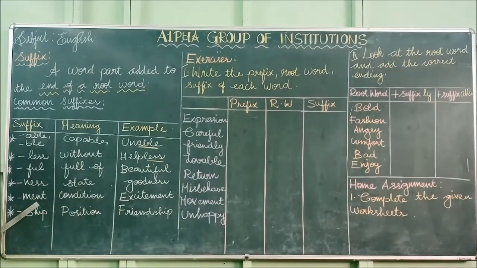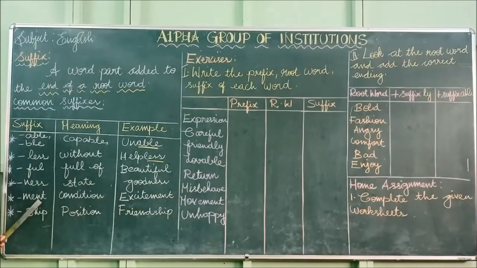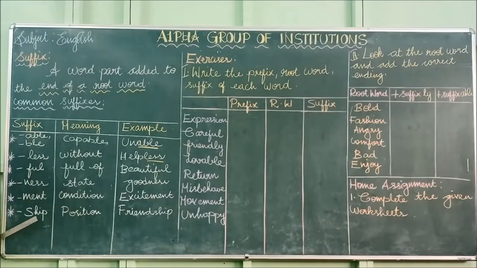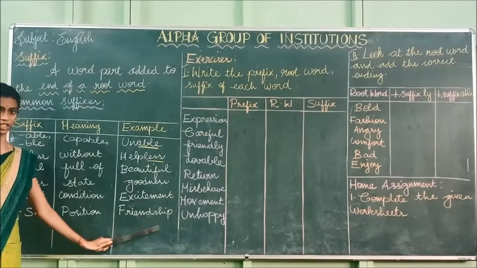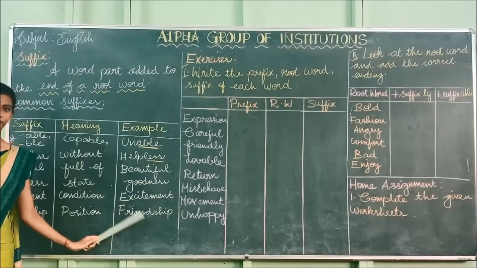And the next one is meant. Meant means condition, excitement. The meaning of meant is condition, and the example is excitement. Next one, ship. The meaning of ship is possession. The example for possession is friendship.